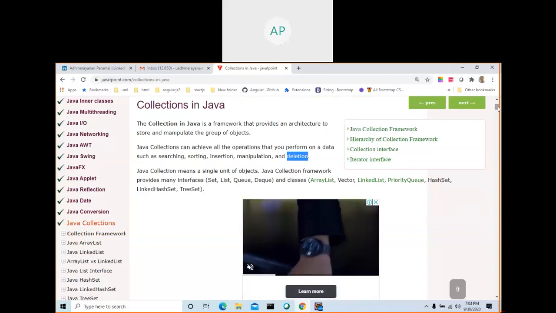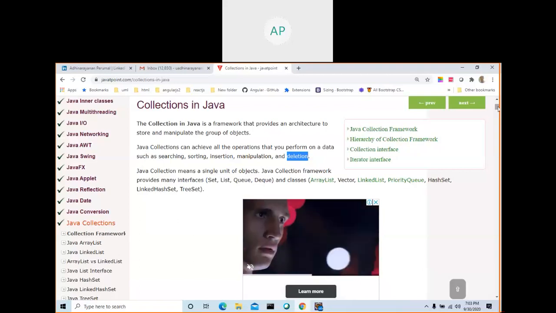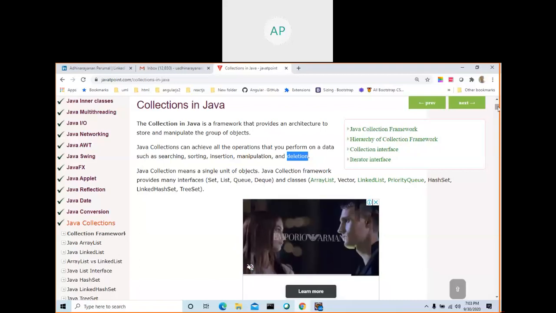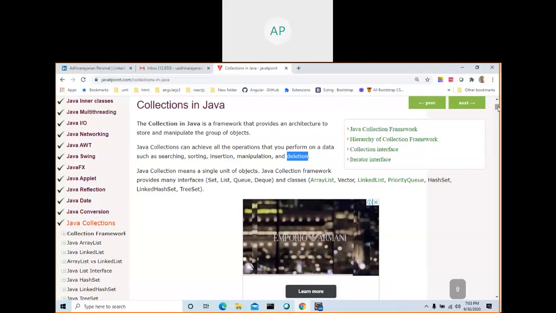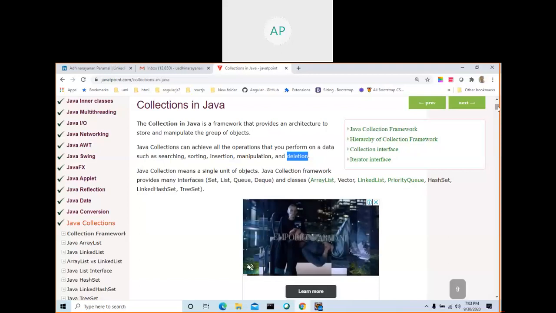For example, if you are creating a class called employee, you can create 10 employee objects, right? Each object will have its own value. For example, the first object may contain employee ID 101, first name, last name, and date of birth of one employee. Another object can contain employee ID 102 and first name, last name, date of birth, all things.